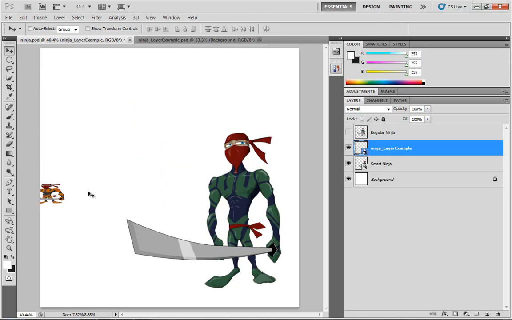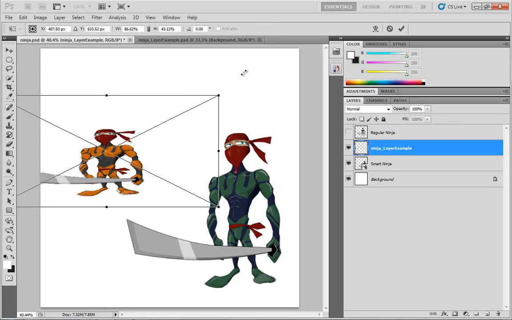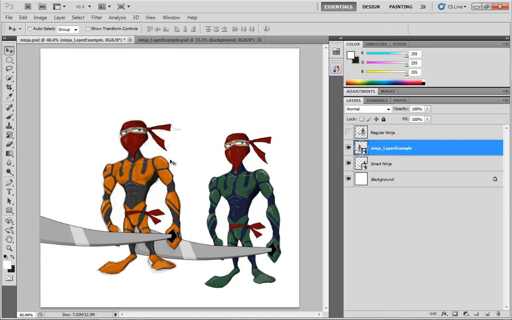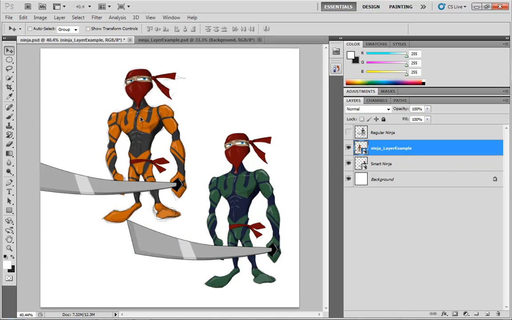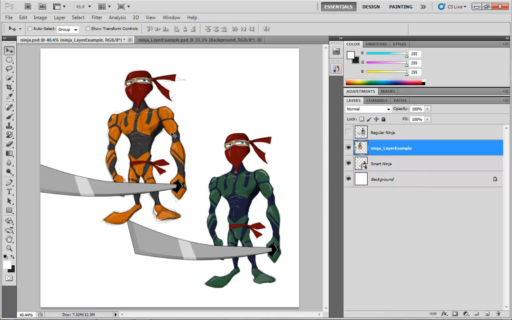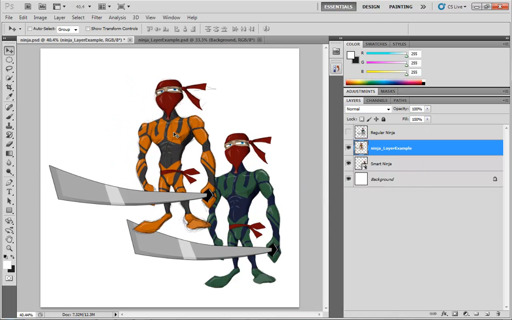And press enter. And then we can hit Control-T again and scale it back up, and it's still okay, because we're never actually squashing it down to just a few pixels. We're just taking the size of that referenced area and we're making it smaller, but it's still referencing all those original pixels. So if we right-click and choose Rasterize Layer, this is now no longer a smart object. It's just a collection of pixels.